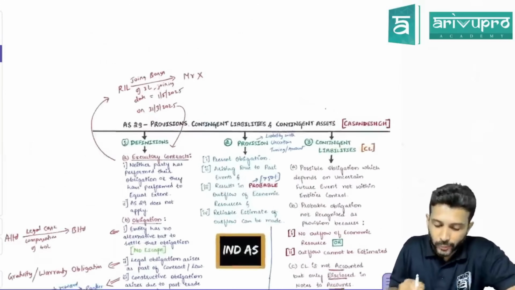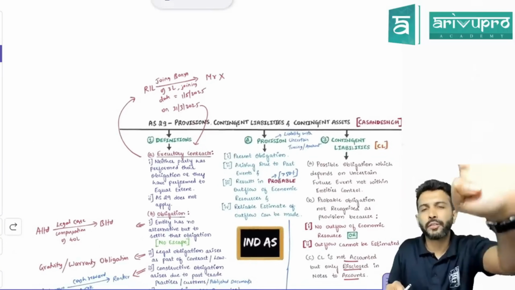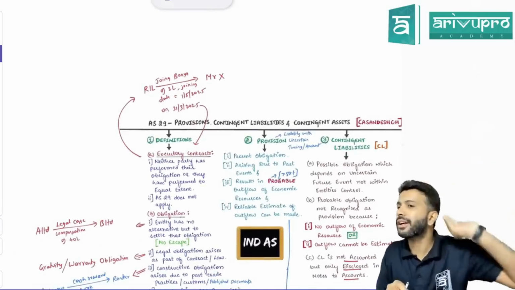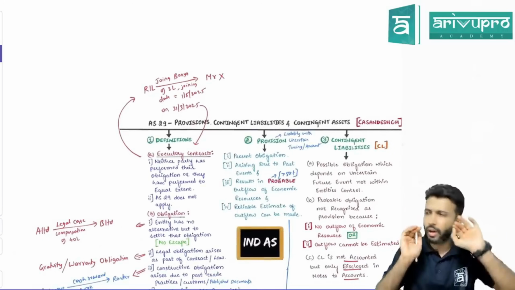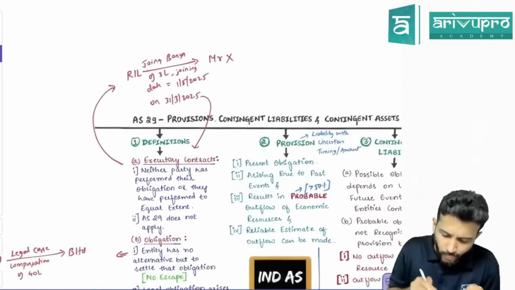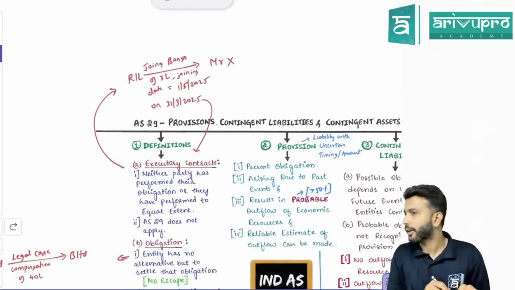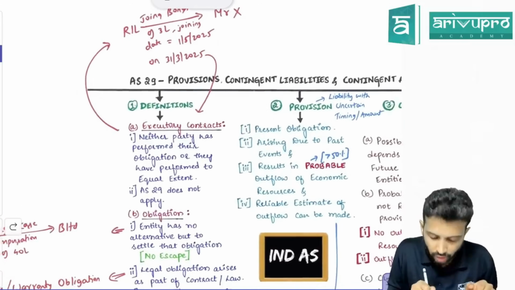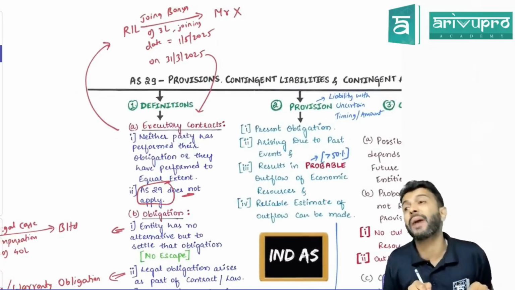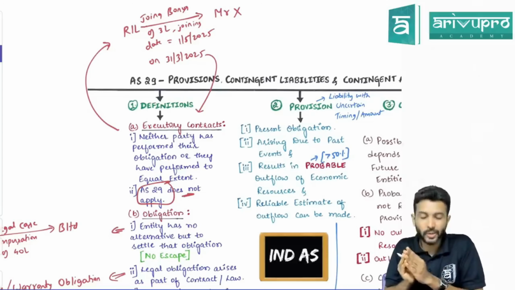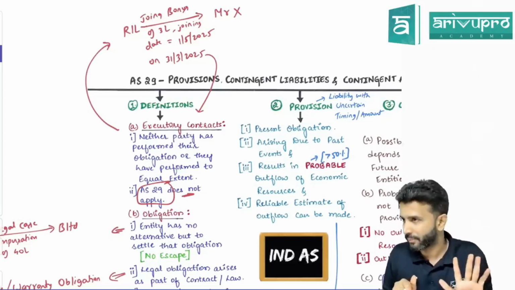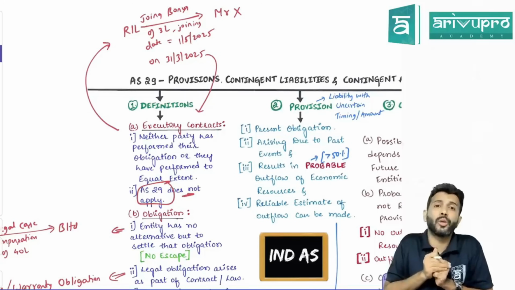Accounting Standard 29 talks only about three things: provision, contingent liability, and contingent assets. That's all, that is the scope of this particular standard. One, you need to know about executory contracts, because if it is an executory contract, AS 29 does not apply. For executory contracts, AS 29 will not apply. So we need to know what an executory contract is.